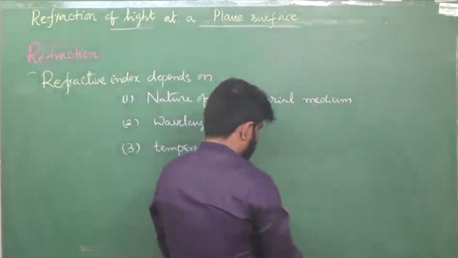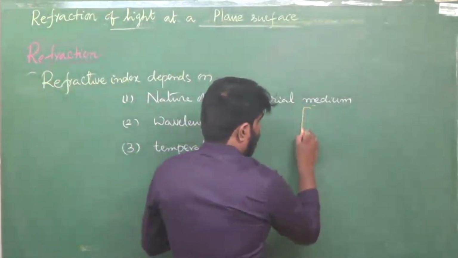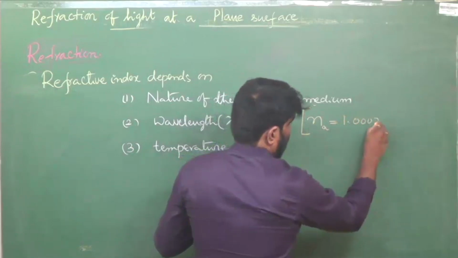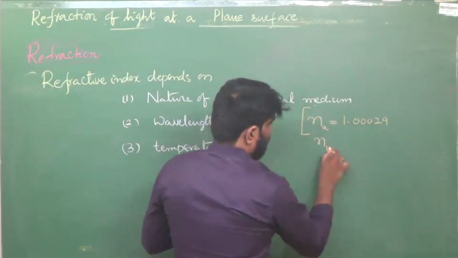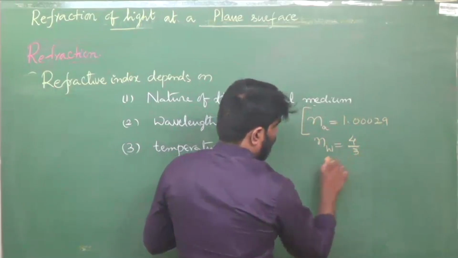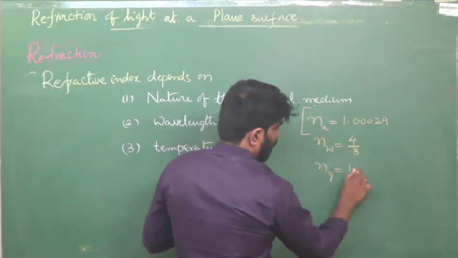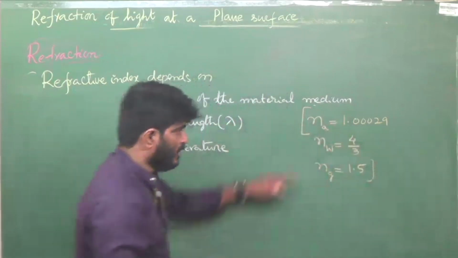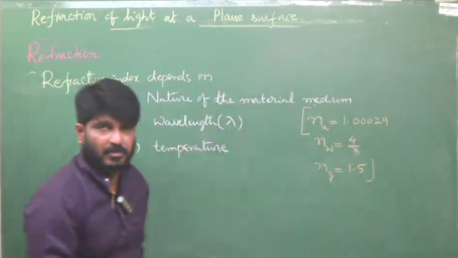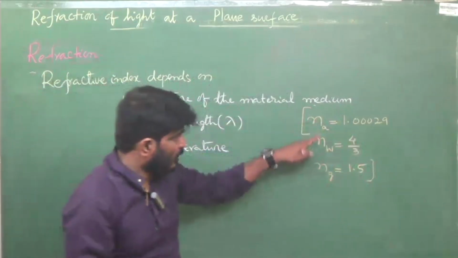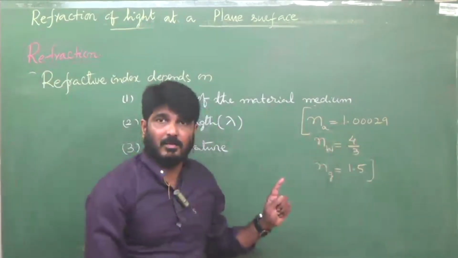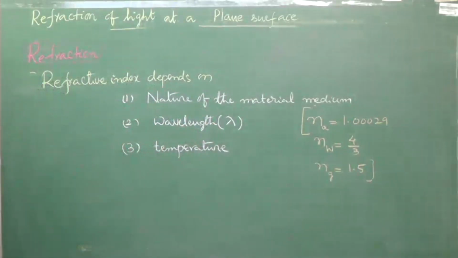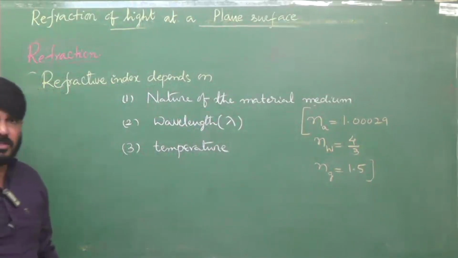Say for example, if we take refractive index of air, refractive index of water, this is refractive index of normal glass. Okay, so like this. As material changes, this one also will change. But you see, that absolute refractive index can never be less than 1. It is always greater than 1. Depends on temperature also. Clear?